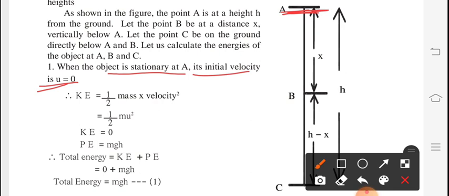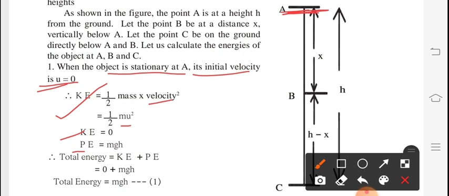Hence the kinetic energy, as we know, the formula for kinetic energy is half mass into velocity squared, half m v squared. Instead of v we are considering u squared, because the initial velocity is 0. Hence kinetic energy is 0, but at that time its potential energy is mgh.